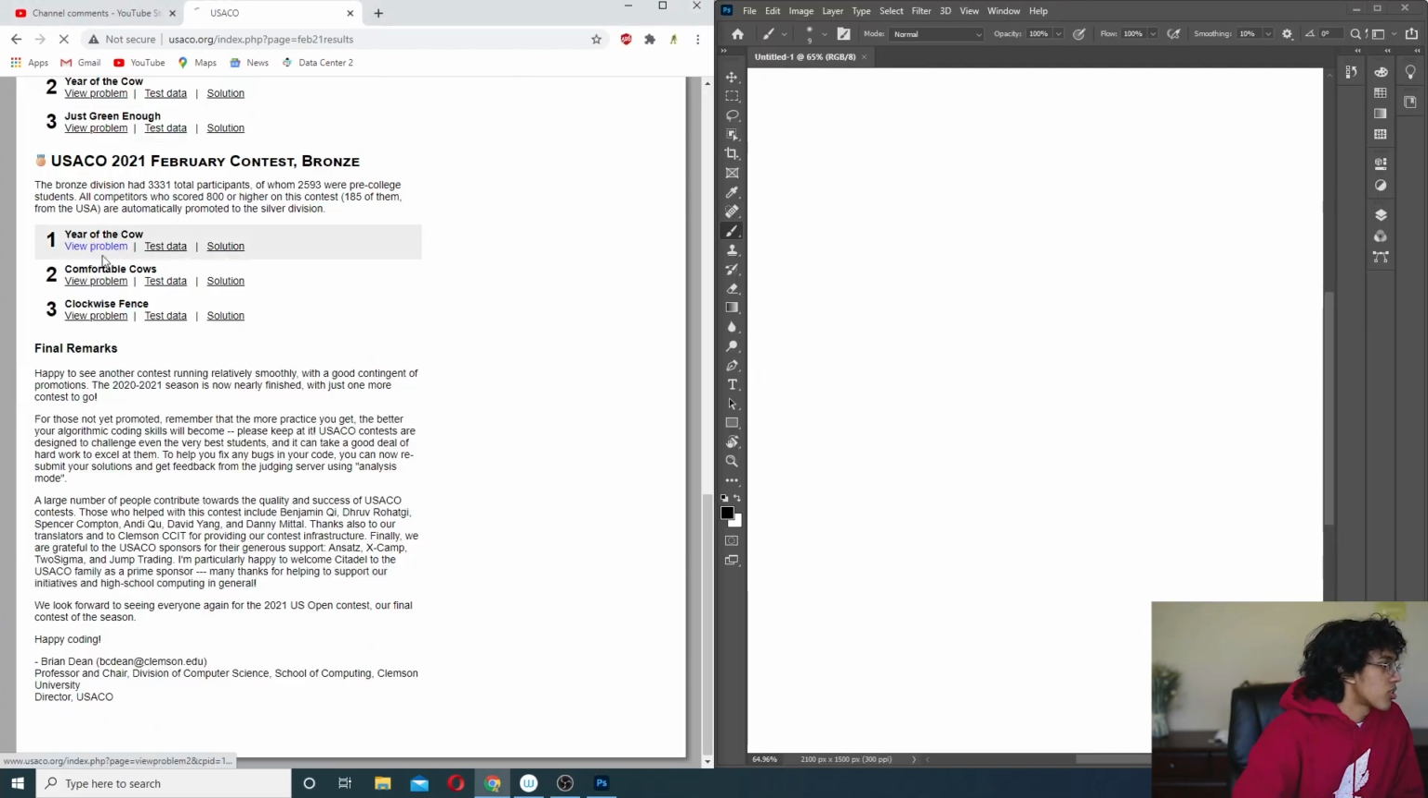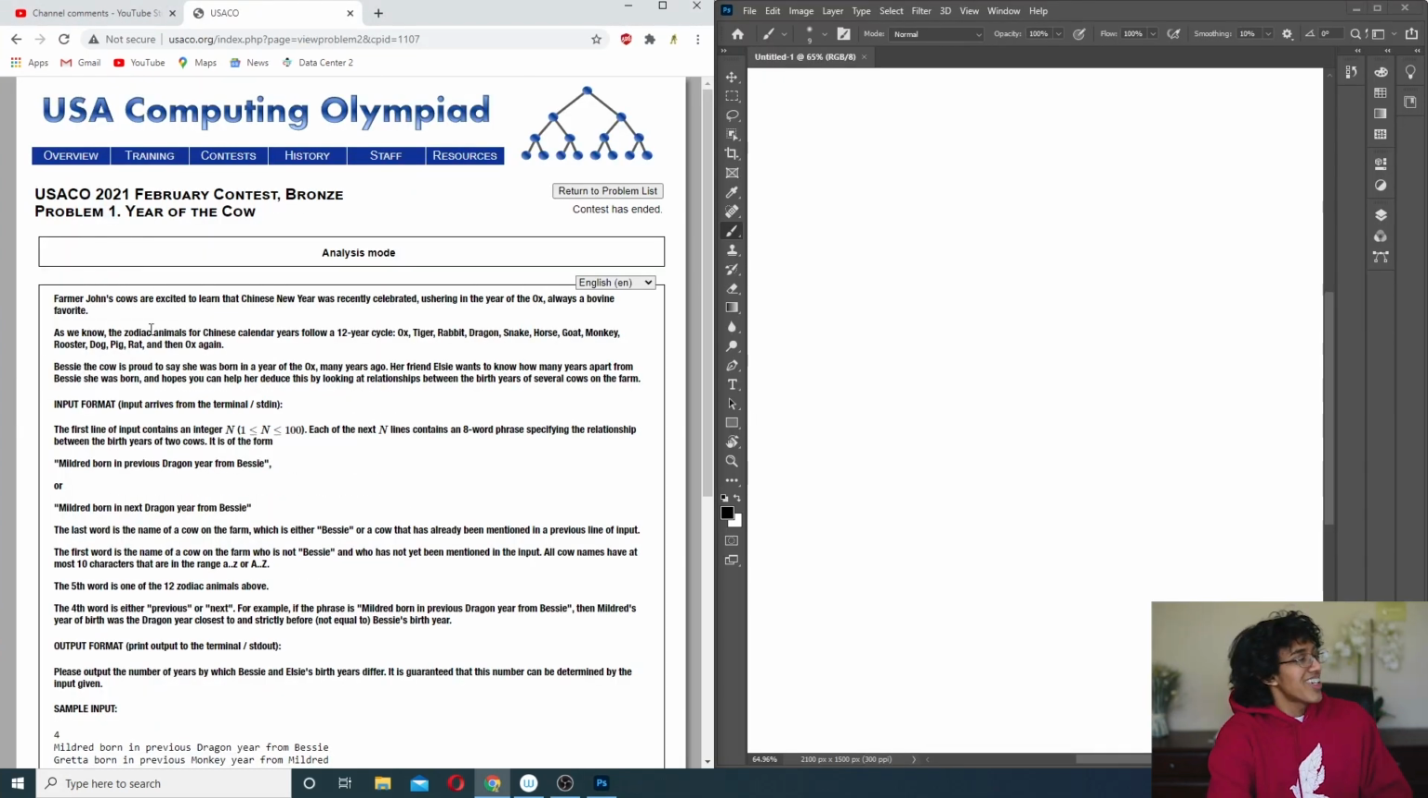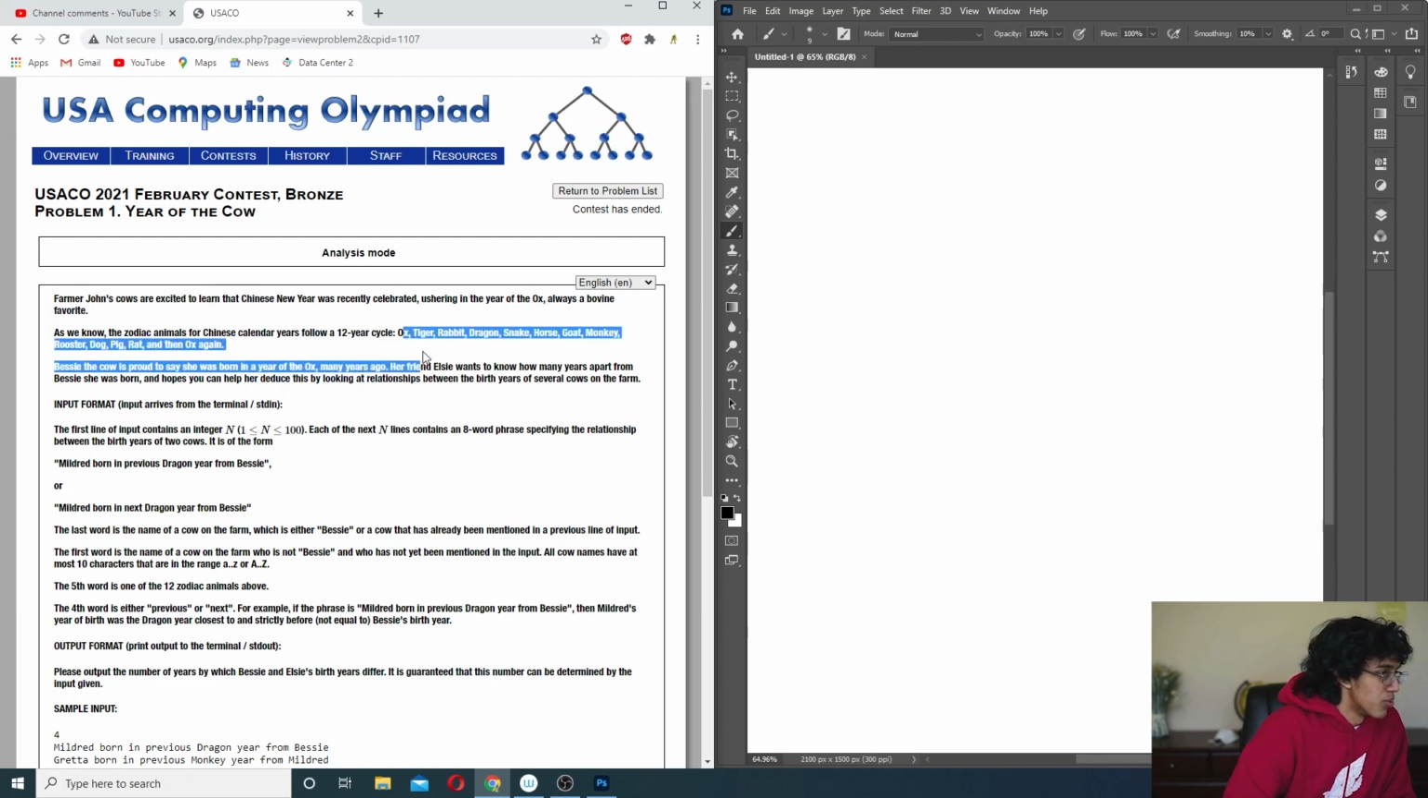Alright, number 1, Year of the Cow. Farmer John's cows are excited to learn that Chinese New Year is recently celebrated. Nice, the year of the ox. As we know, the Zodiac animals are these. Bessie the cow is proud to say that she was born in the year of the ox. And how many years apart from Bessie was she born?